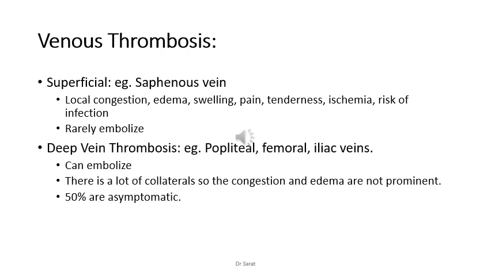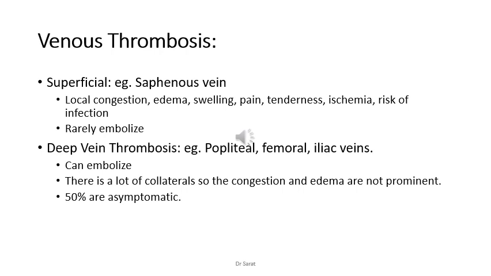So a few more points regarding venous thrombosis. As I mentioned earlier, there is superficial and deep vein thrombosis. A superficial example is the saphenous vein. There is local congestion, edema, swelling, pain, tenderness, ischemia, and risk of infection is more. These superficial venous thromboses rarely embolize.